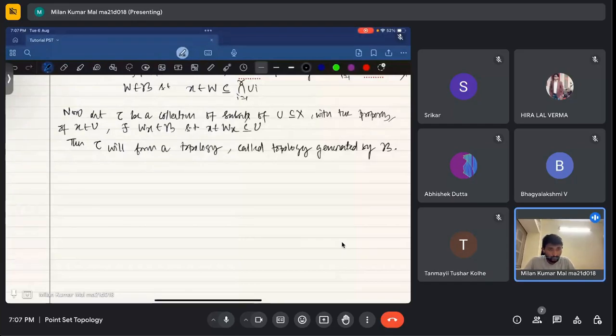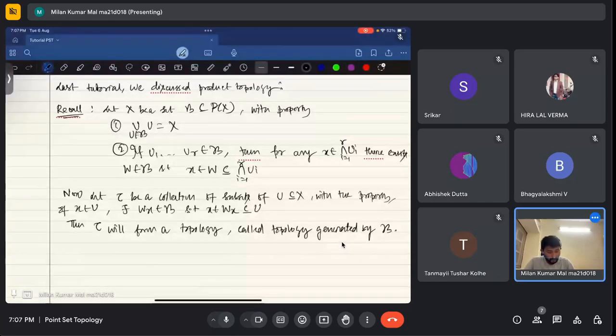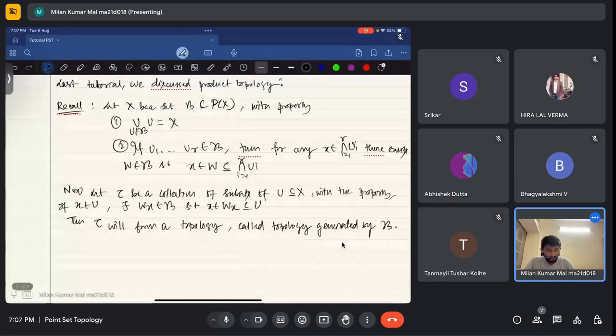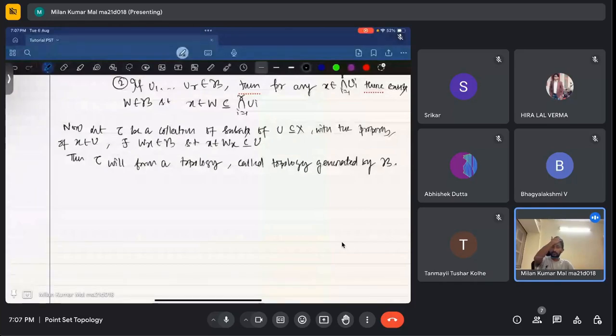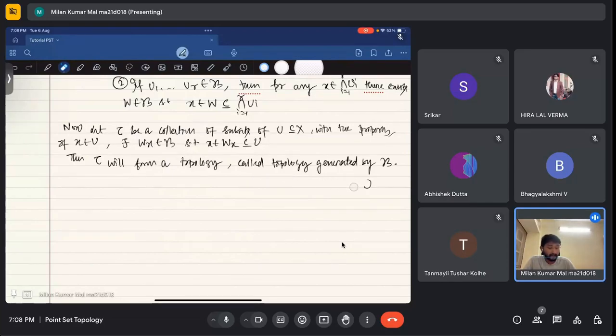This is the basis property: B is said to be a basis of a topology tau if for every element U belonging to tau and x belonging to U, there should exist an element W_x from the basis such that x belongs to W_x, a subset of U.